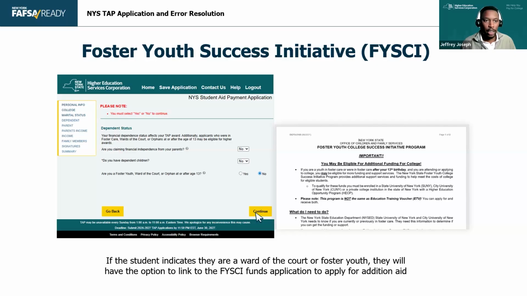Now, if you look up here real quick, you see this please note: you must select yes or no to continue. This is a new feature that went in towards the end of last year. You mentioned that a lot of times students are leaving incomplete information, and that is delaying their application. Now, if information that should be present is not present, they're going to receive a notice before they can move on, saying you have to enter this, you have to select an answer for this.